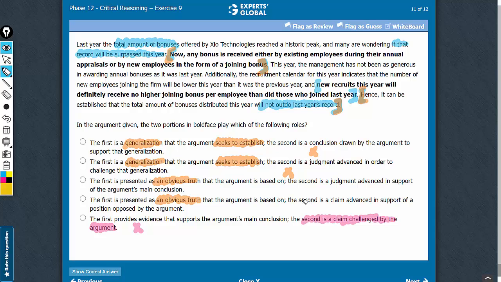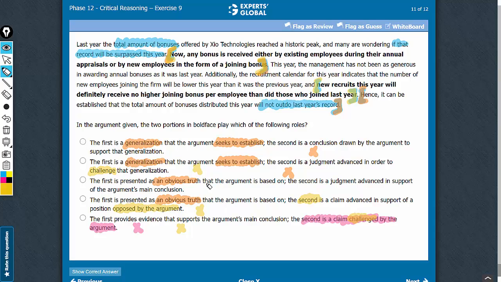A similar problem with answer choice D here. No, the second is not something that is in support of a position opposed by the argument. Remember, in our groundwork we said that the first boldface as well as the second boldface are supporting the main conclusion. So any answer choice that uses a term such as opposed for the first or the second boldface can just not be correct. So opposed or challenge here, all these answer choices are just not going to be correct.